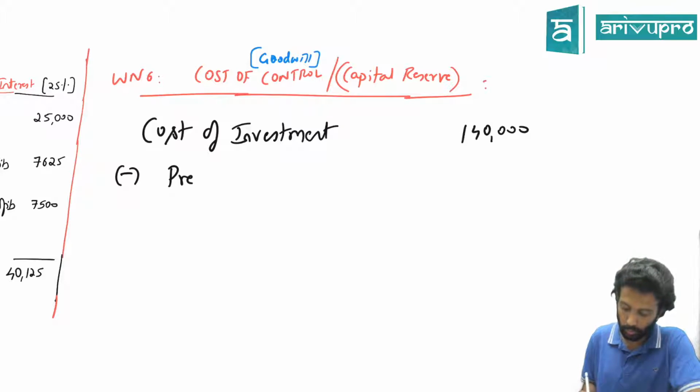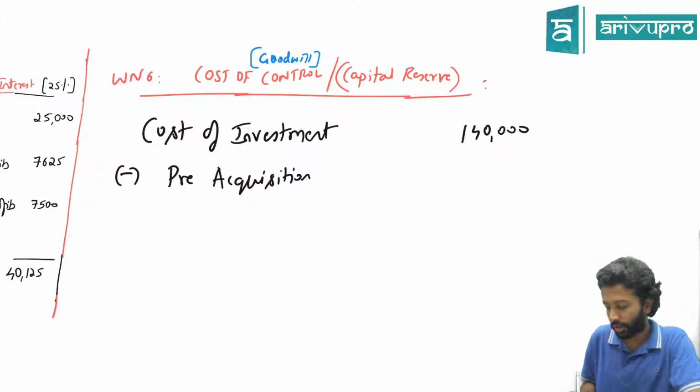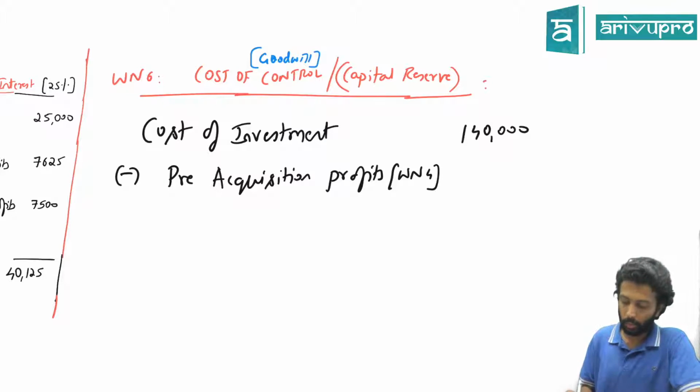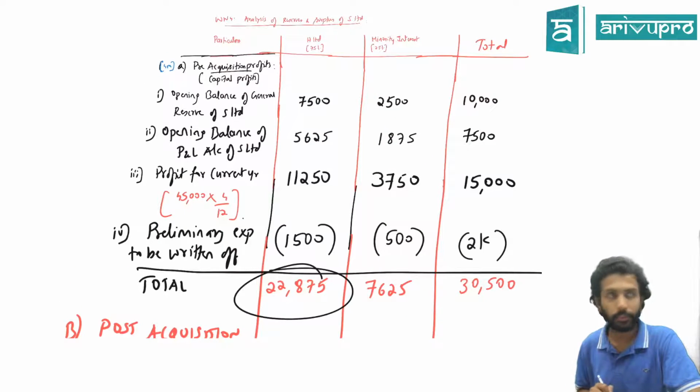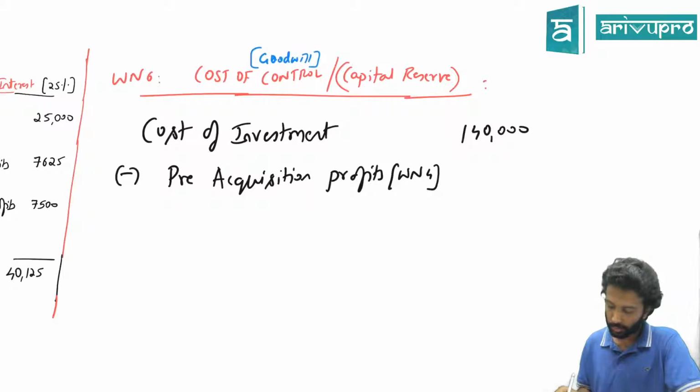One adjustment you have to do from this. Actually, there are quite a few. One adjustment we are able to do is deduct the pre-acquisition profits as per working note number 4. Go back to working note number 4. Is H Limited getting any pre-acquisition profit share? Check the screen. How much is that? 22,875. So that you're supposed to deduct from this.